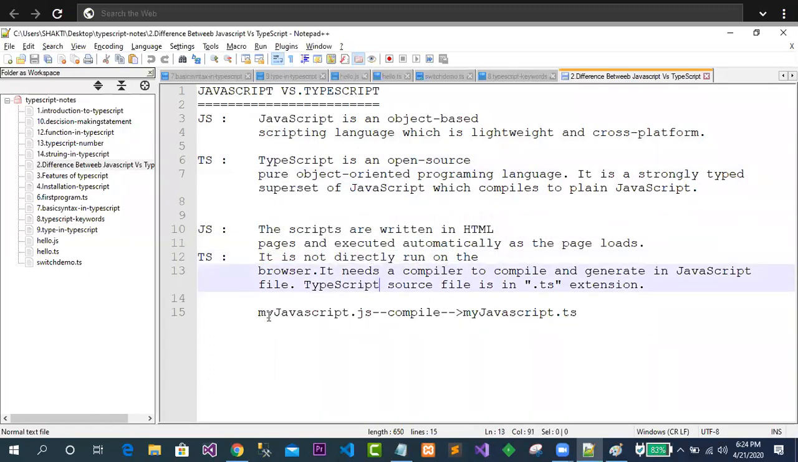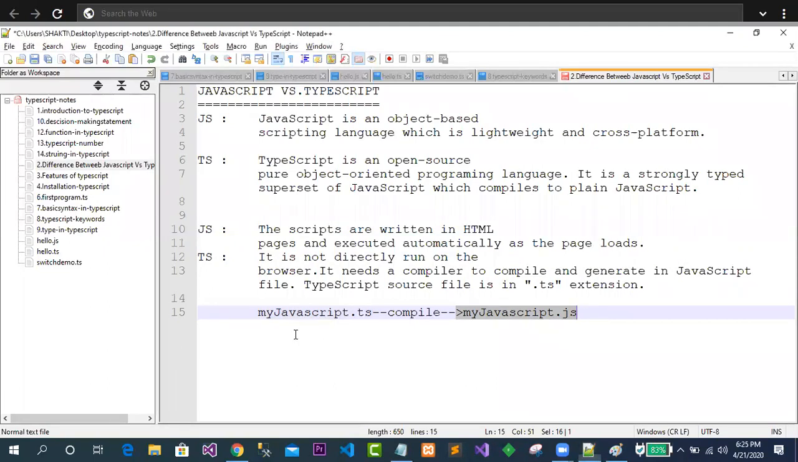TS is what? It is compiled to JS. Just see, I have made some mistake. So this is the TS and it will convert to JS. Quite easy to understand. Your JavaScript code is automatically executed when the page is loaded, but your TS is not going to execute directly. It must be compiled, then it is converted to a JS file. Then only we use this JS file in our project. Ready?